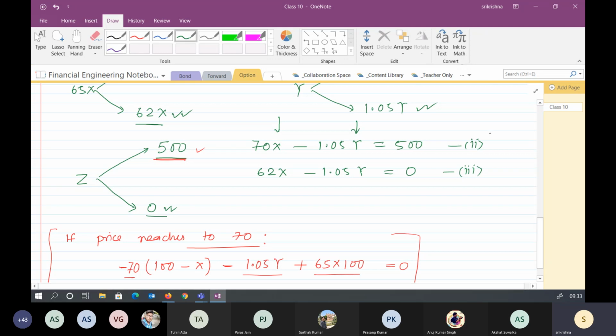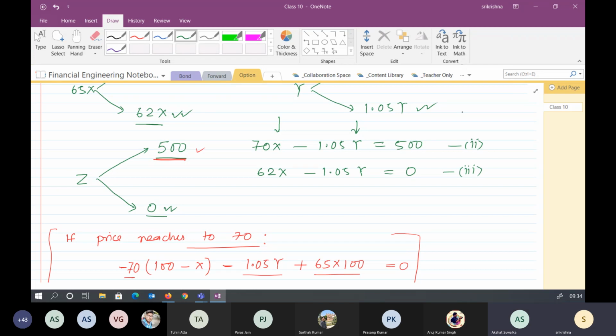I mean, the broker's initial investment is 0. So the net value of this portfolio should always be equal to 0 for no arbitrage, assuming that there are no transaction and other costs involved. That's the basic one. Otherwise, later on you can add that into this also.